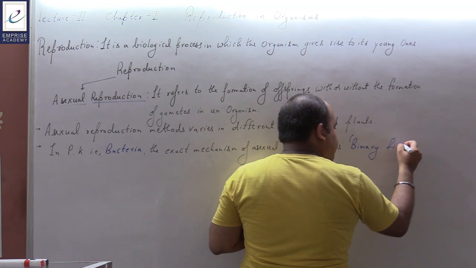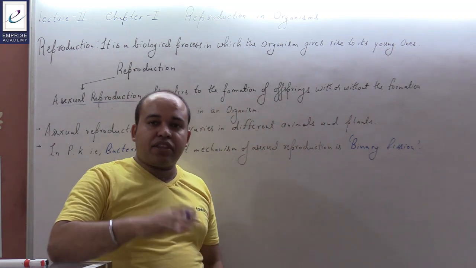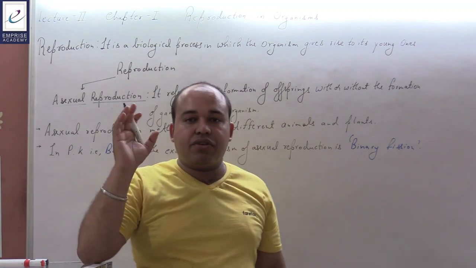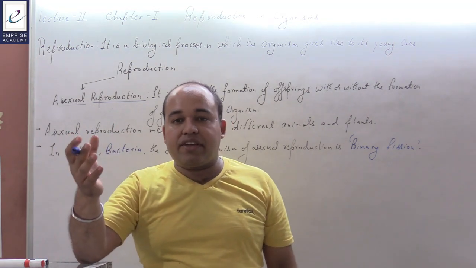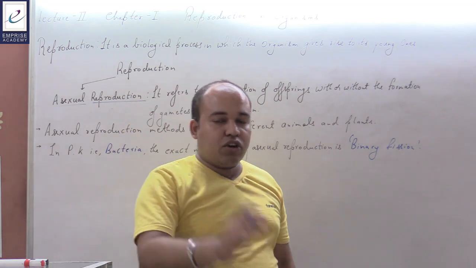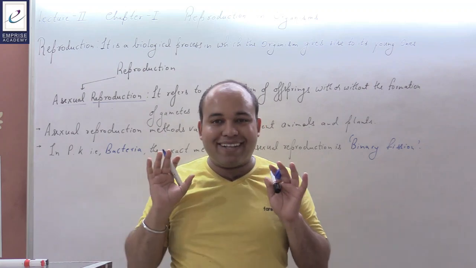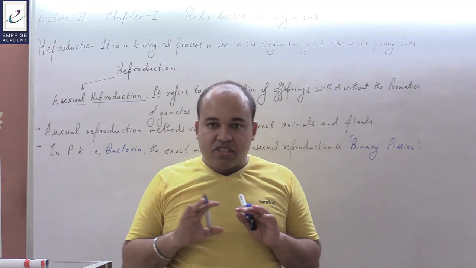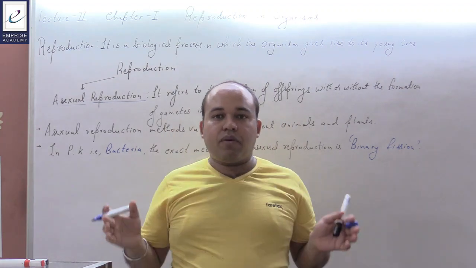Now what is binary fission? Binary fission क्या होता है? Binary fission is a method of cell division in which a single bacterial cell gets divided into two bacterial cells, and both the bacterial cells are exactly carbon copies of each other, so they are referred to as clones. Binary fission एक ऐसा प्रोसेस होता है जिसमें एक बैक्टीरियल सेल दो बैक्टीरियल सेल के अंदर डिवाइड हो जाता है. ये माइटोसिस और मियोसिस से बिल्कुल अलग होता है क्योंकि बैक्टीरिया के अंदर एक वेल डिफाइंड न्यूक्लियस नहीं है, एक सिंपल फॉर्म ऑफ सेल डिवीजन है.